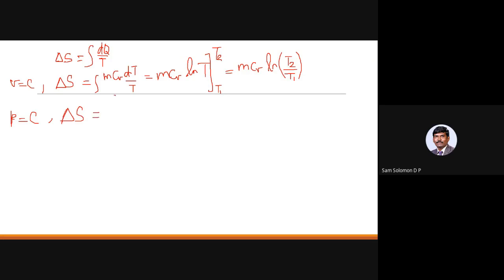So delta S is equal to m Cp into dT divided by T. So that would be m Cp into ln of T2 by T1.